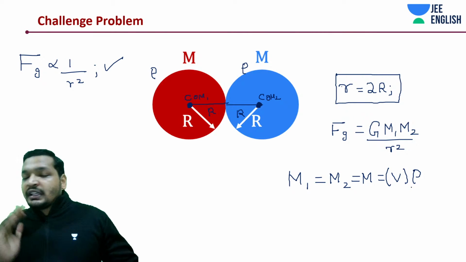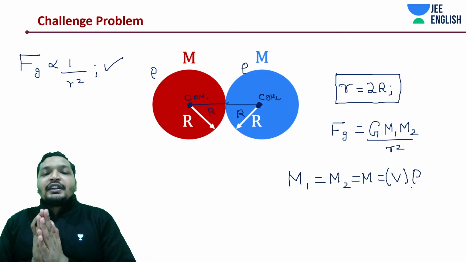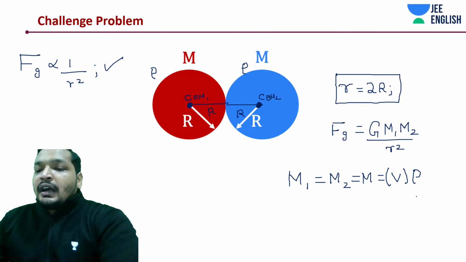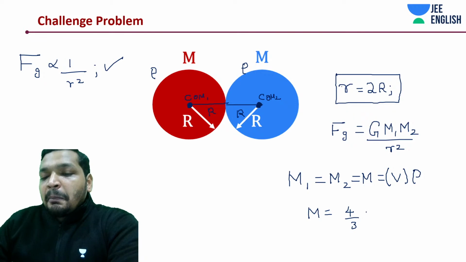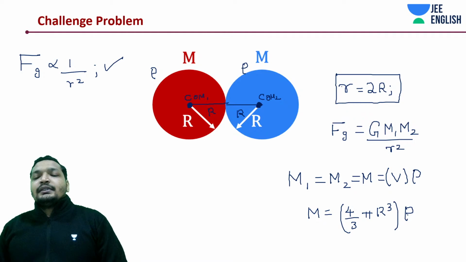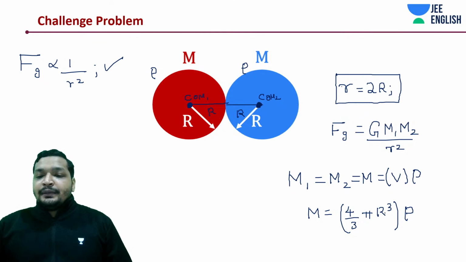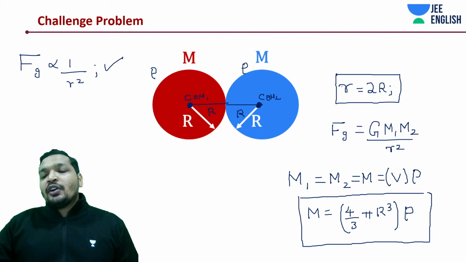What we are calculating is with respect to the radius of the sphere. If the sphere is expanded, if the sphere is contracted, how the gravitational force is going to change. Now comes the question. So what should M be? M should be 4 by 3 pi r cube into rho. Okay, volume into density, right? Simple. You have three things over here that you need to substitute. What we are going to do is directly substitute all of these three things.